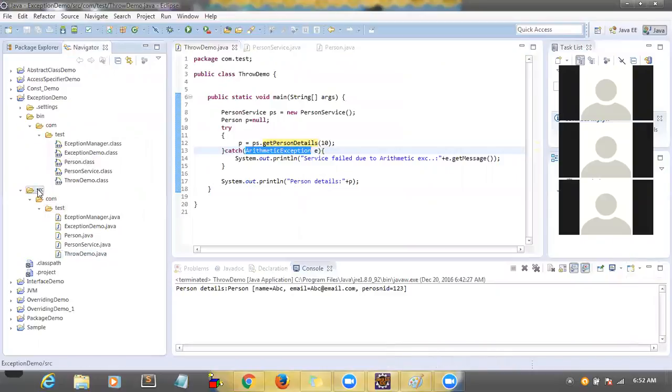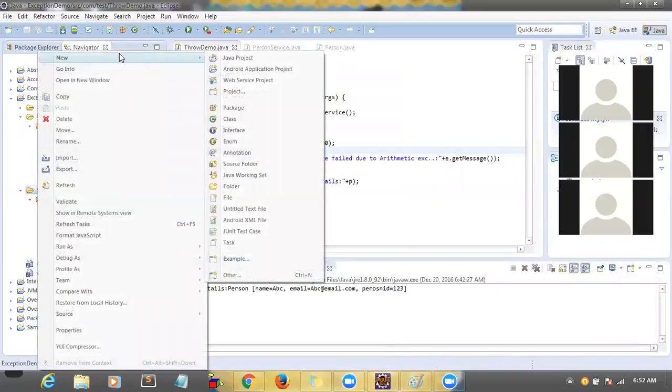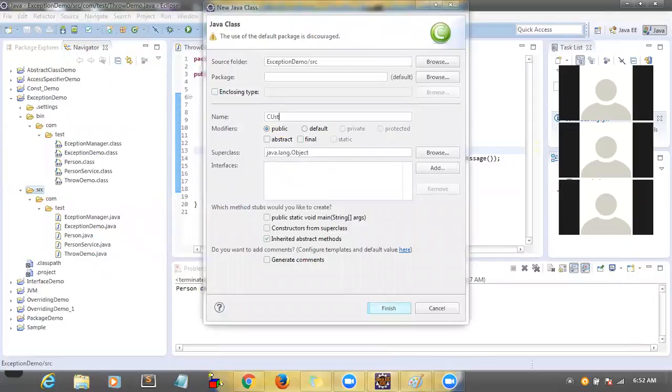So let me create another simple class. I'm going to write a new class, customized exception demo. I'm going to create a new package, com.test.customize, and the class name is customized exception demo.